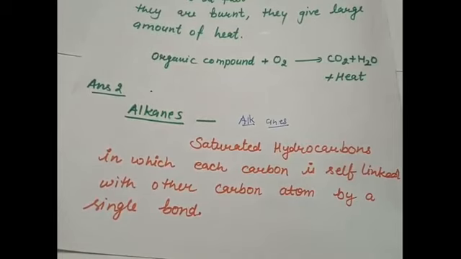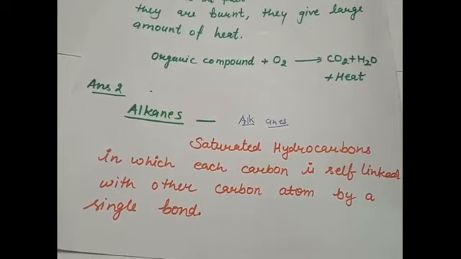In the case of saturated hydrocarbons, when carbon is self-linked with another carbon atom via a single bond, then that organic compound will be called an alkane.